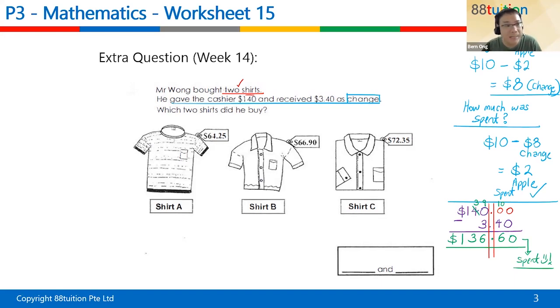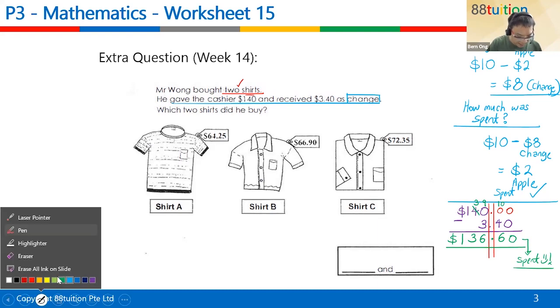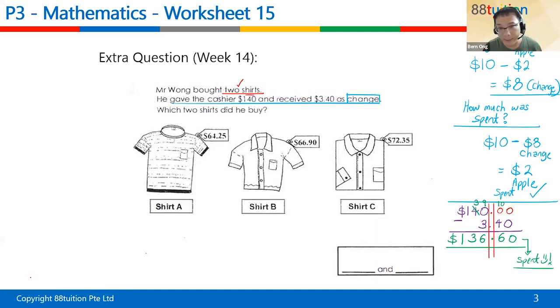But let us be a little bit smarter. Wen-Sing, Shiloh, this is another method. We use something called estimate. Take a look. What is the back number here? Do you see a 60 cents? Yeah, Shiloh, you're right. How did you know? Shiloh, you're right. A and C is correct.